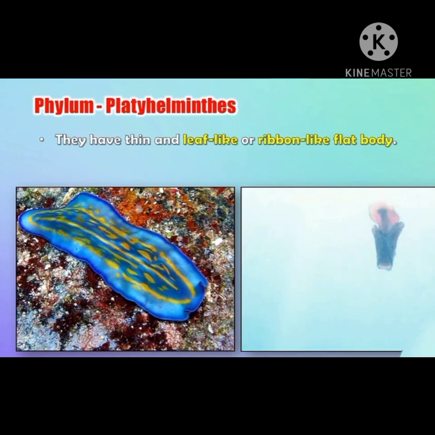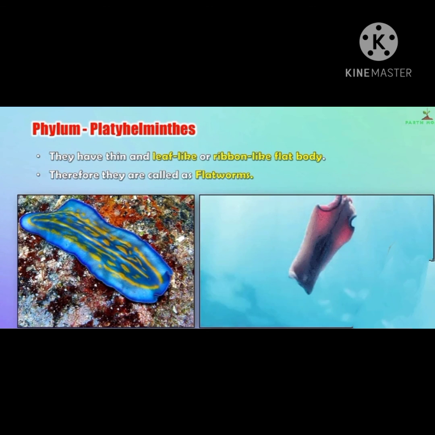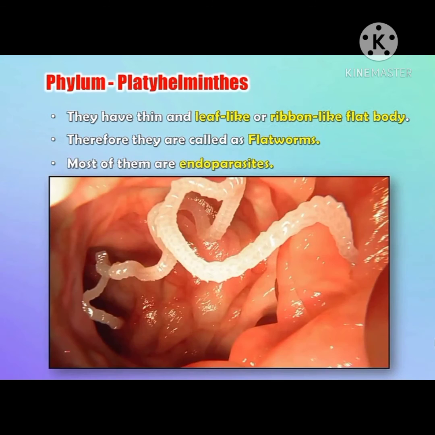Now let's study its body form. They have a thin, leaf-like or ribbon-like flat body. Therefore they are called flatworms. Platy means flat and helminthes means worm. Most of them are endoparasites.